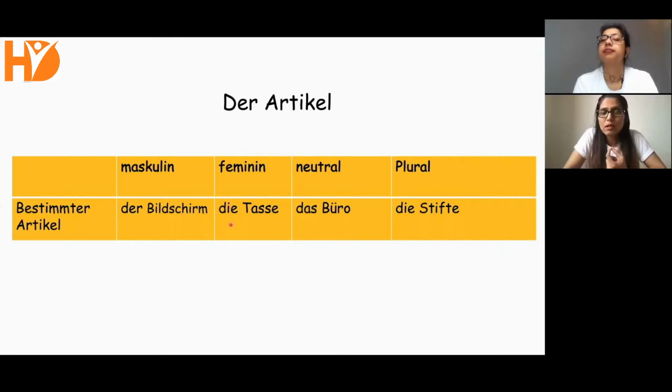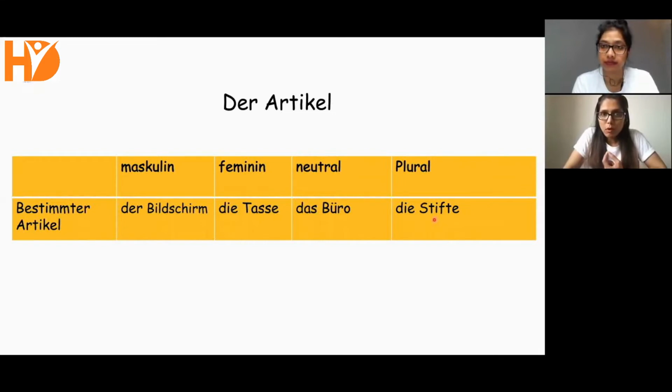Feminine nouns have the article die. Neutral nouns have the article das. So die Tasse is feminine, das Büro is neutral, and in plural, the article is always die. Here we have the example of die Stifte, the pens.